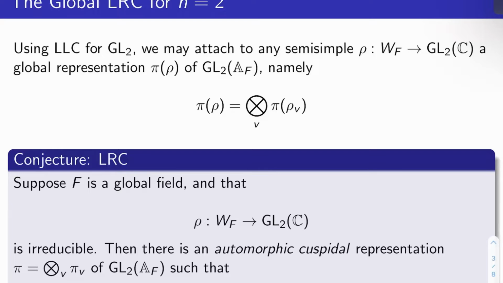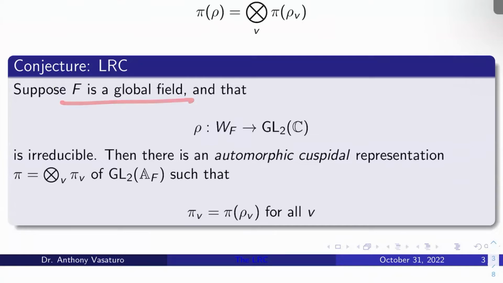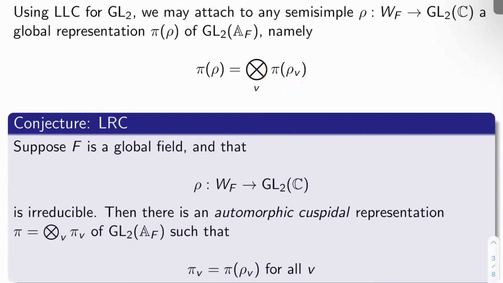So, conjecture, Langlands reciprocity. Suppose F is a global field. So now we have a global statement, not just a local statement like we covered in the last video. Suppose I have a representation rho from the Weil group of F to GL2 of C and that it's irreducible. Then there is an actual automorphic cuspidal representation pi with local components pi sub V of GL2 of A sub F, such that the local components pi sub V of this pi match the local components pi of rho sub V of the representation pi of rho of GL2 of A sub F that we already know exists by patching together local Langlands information.